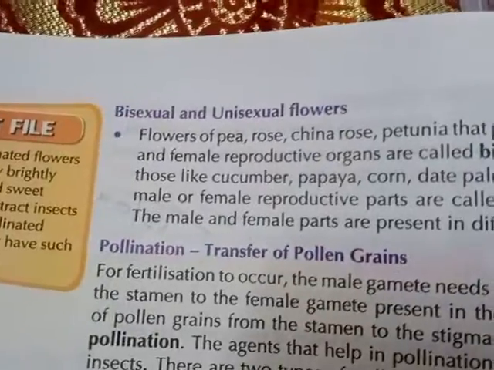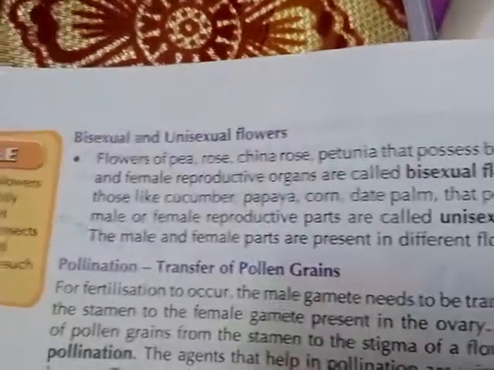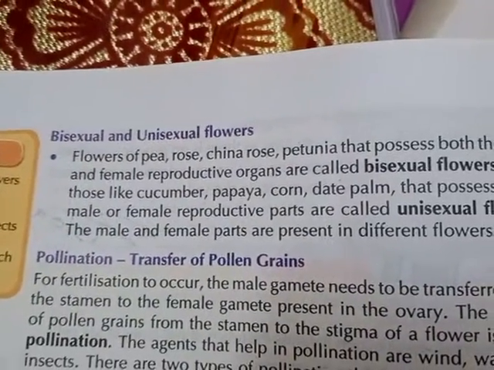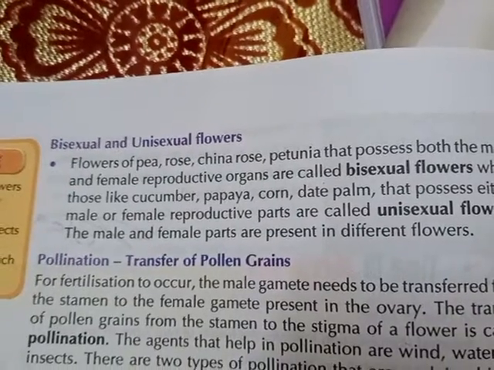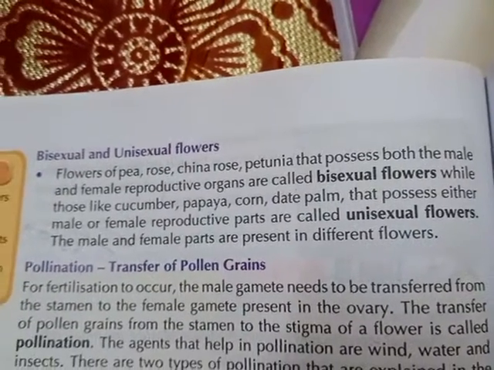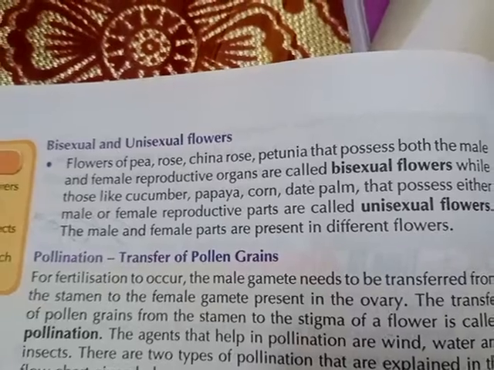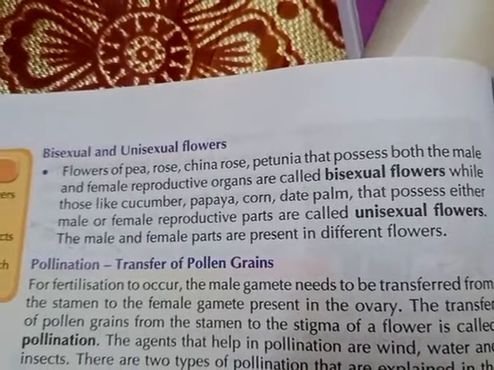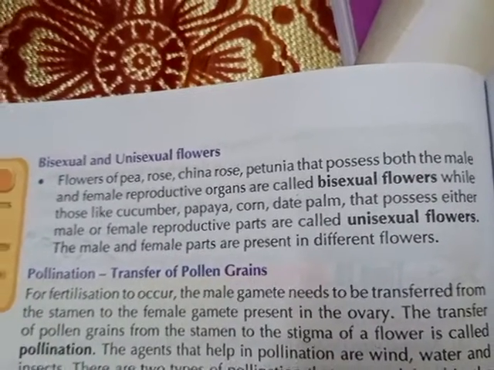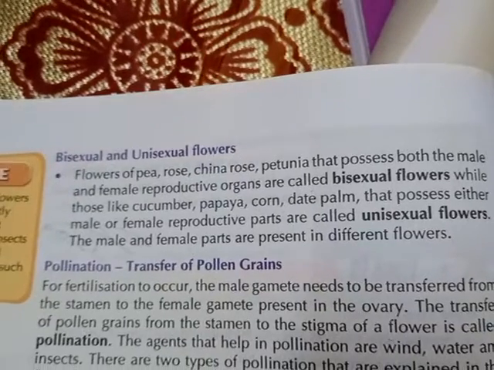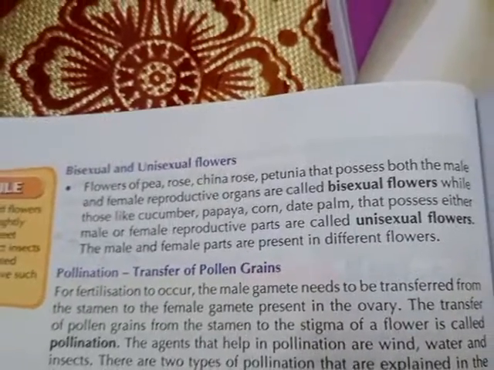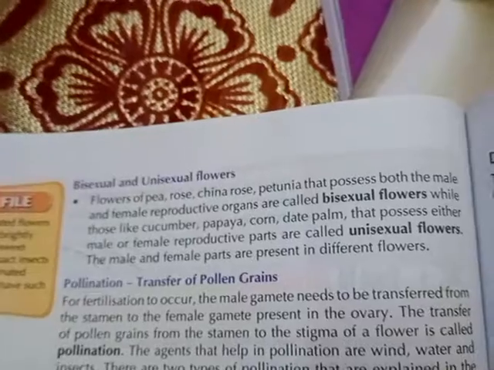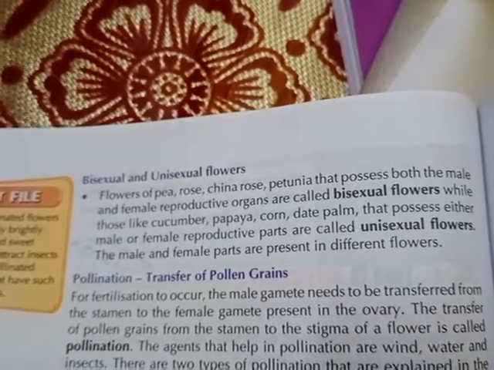Bisexual and unisexual flowers. The flowers of pea, rose, china rose, petunia that possess both the male and female reproductive organs are called bisexual flowers. If the flower has male and female reproductive organs in the same flower, it is a bisexual flower.